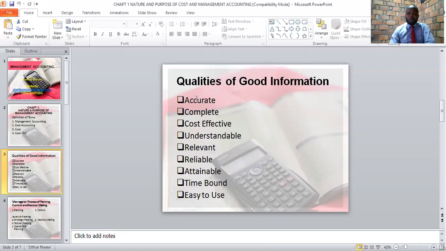To help us remember these qualities of good information, we can use an acronym which is ACCURATE. Information should be accurate, where the first letter A stands for accurate, C, complete, the second C, cost effective, understandable, relevant, reliable, attainable, timely, and easy to use. Therefore, information should be accurate.